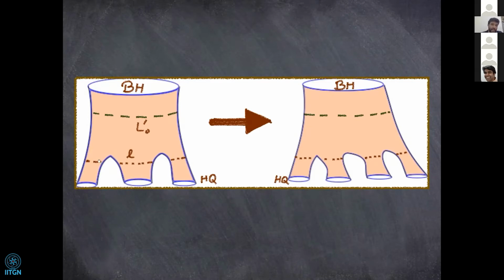In the early time, the combination of these throat horizons is the minimal choice, whereas since this L0 prime keeps decreasing with time as it evaporates more and more smaller black holes, at some point, let's say we call it page time, or rather, since n, the number of smaller exits, is the analog of time in this model, we would have some n page value at which this green HRT surface will be preferred over the combination of smaller HRT surfaces.